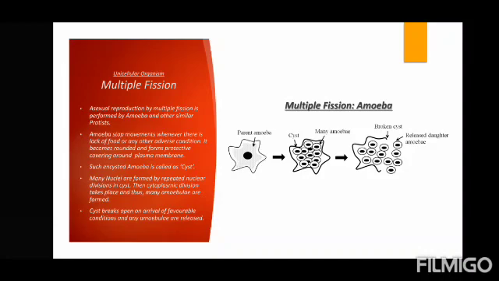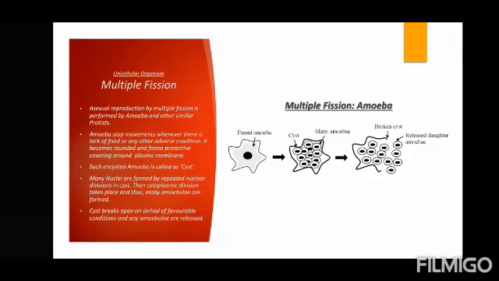That is why it is called multiple fission, because the fission is taking place multiple times and there are many amoebae which are formed. So asexual reproduction by multiple fission is performed by amoeba and other similar protists. Amoeba stops movements whenever there is lack of food or any adverse condition. Adverse means something which is not normal, something very extreme. It becomes rounded and forms a protective covering around the plasma membrane. Such an encysted amoeba is called a cyst.